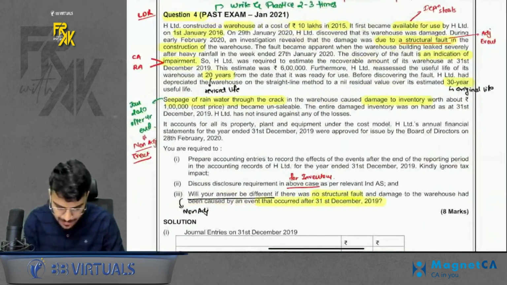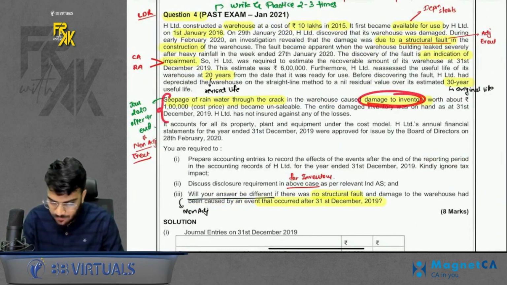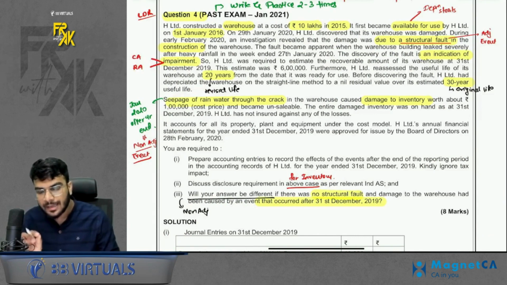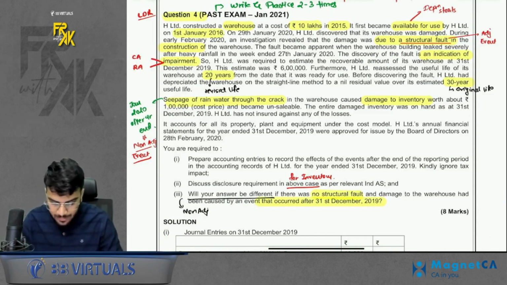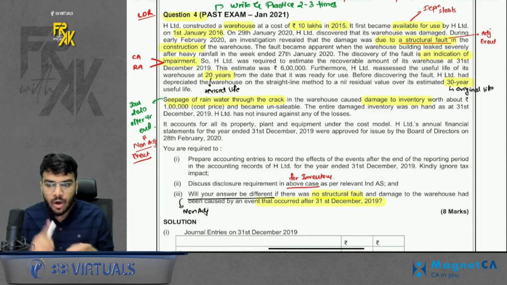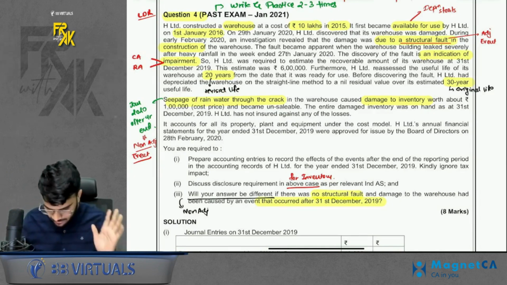Okay. Acha, there is a second part of this question also, that the damage to inventory has happened because of rainwater leakage. Water leakage is causing the damage, and water leakage happened after year end. Remember my chart. If damage to inventory is because of fire or water leakage, non-adjusting event. Yes sir, we remember.